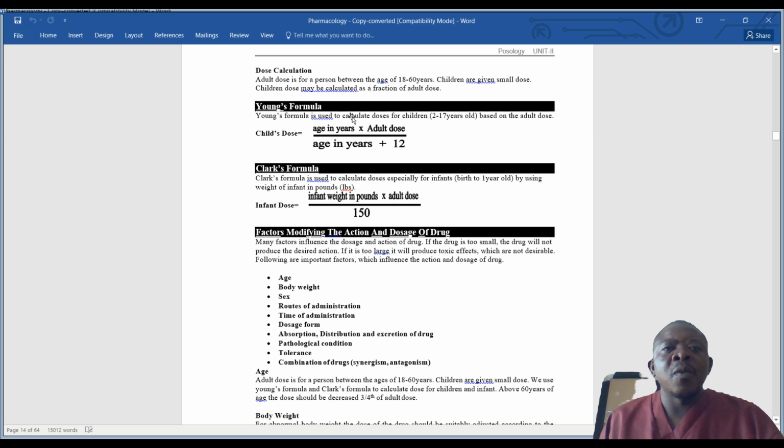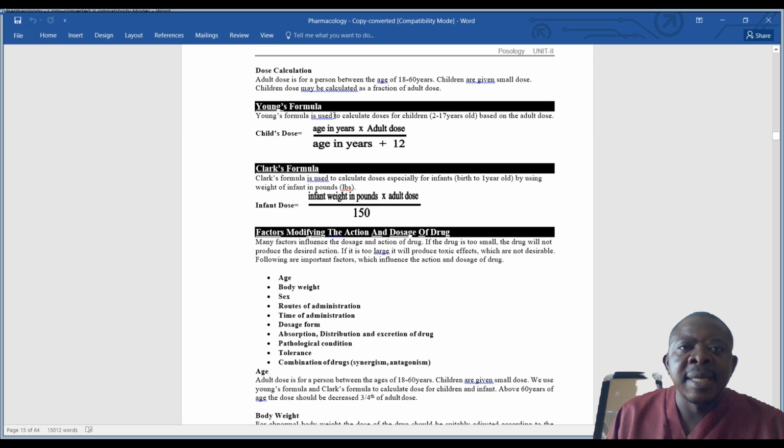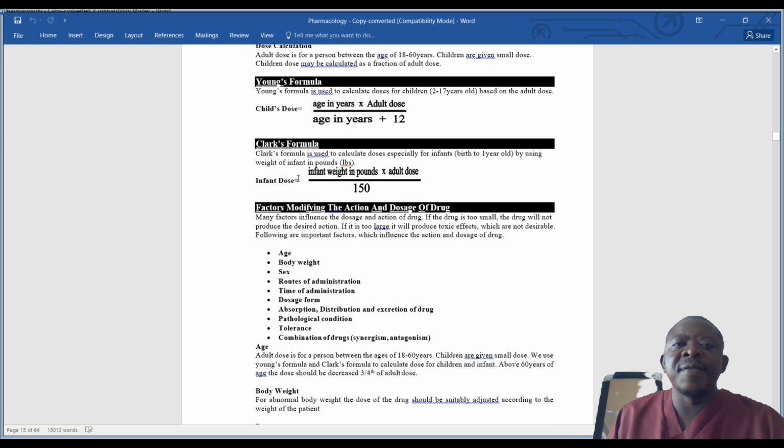Then we have also looked at some formulas that can be used to calculate dosages. We have Young's formula for 2 to 17 years, where you use age in years times adult dose over age plus 12. Then Clark's formula for infants, that is the infant's weight in pounds times the adult dose, over 150.